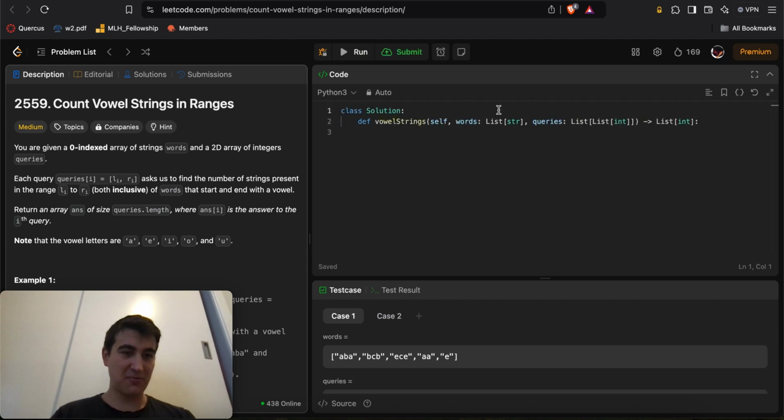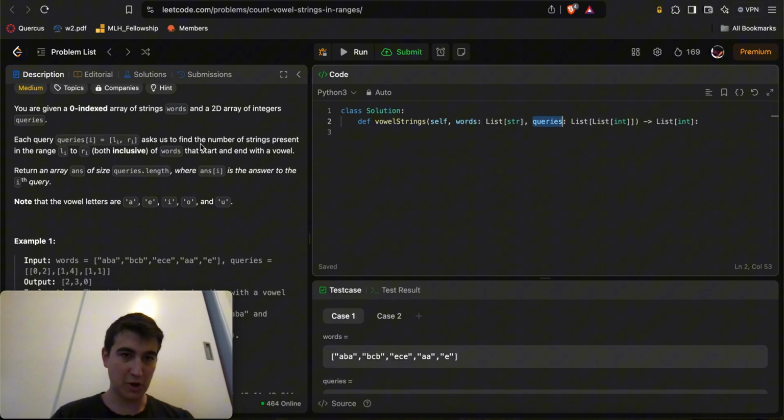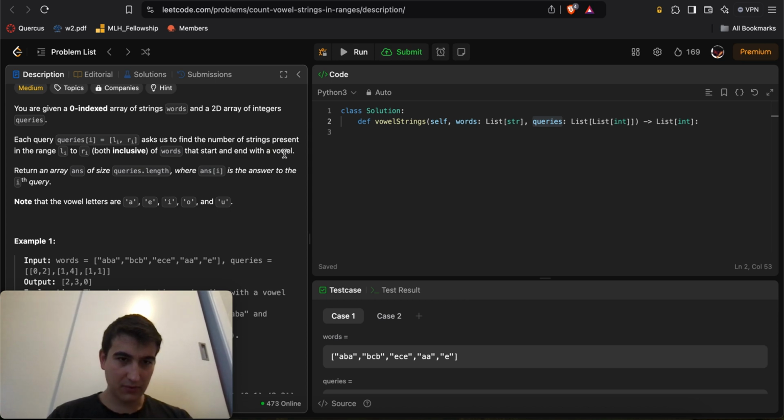Okay, today we get LeetCode medium problem 2559, count vowel strings in ranges. You are given a zero-indexed array of strings words and a 2D integer array of integers queries. Each query's L to R asks us to find the number of strings present in the range L to R, both inclusive, of words that start and end with a vowel. Okay. Start and end with a vowel. Return an array answer of size queries.length, where answer of I is the answer to the ith query.